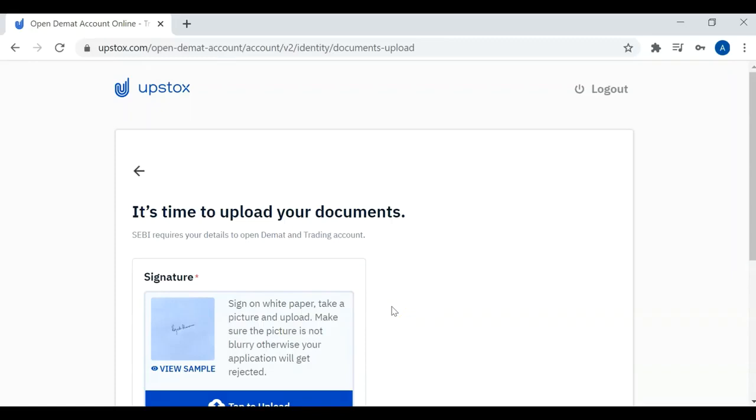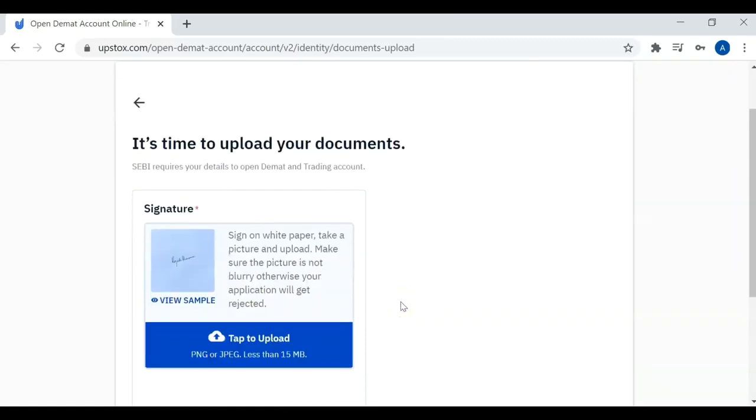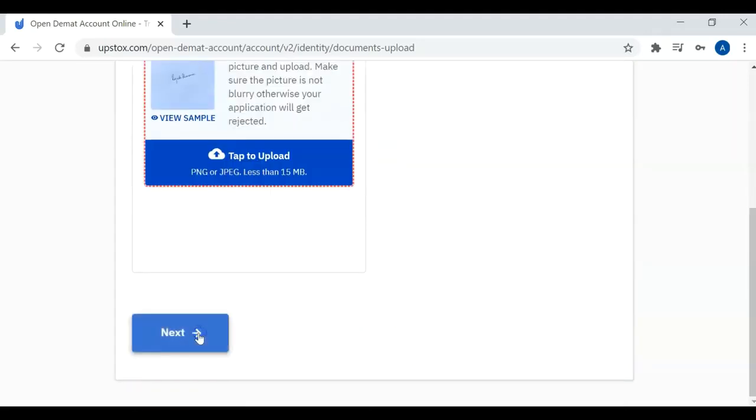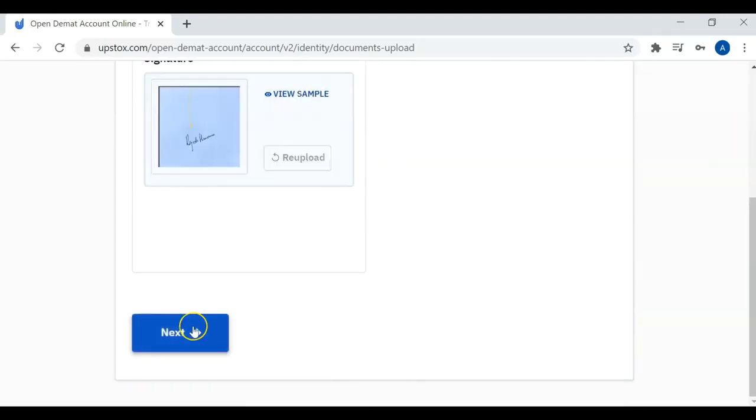Now the next step is to upload your signature. Take a white paper, sign on it, take a photo, and upload it. Do note that the format of that photo should be PNG or JPEG and the size should be less than 15 MB only. After uploading your signature, you can press next.